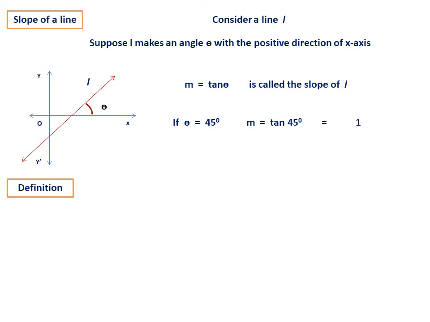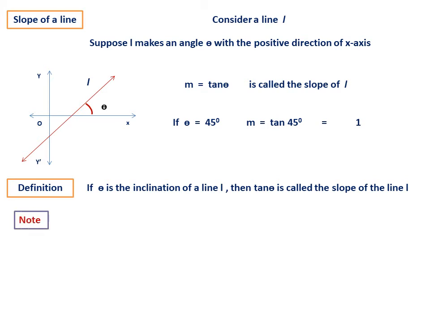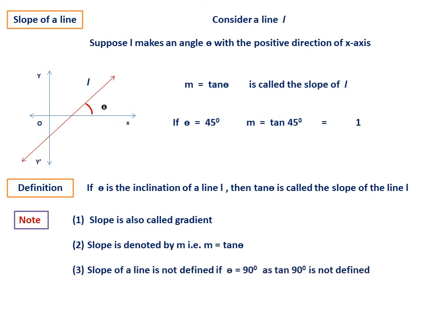Now let us define. So what is the definition? If theta is the inclination, that is the angle of a line L, then tan theta is called the slope of the line L. So the following three things you have to remember. First, slope is also called gradient, that is another name. Second, slope is denoted by m, that is m equal to tan theta. This is the symbol we use. And the third one is, slope of the line is not defined if theta is 90 degrees.